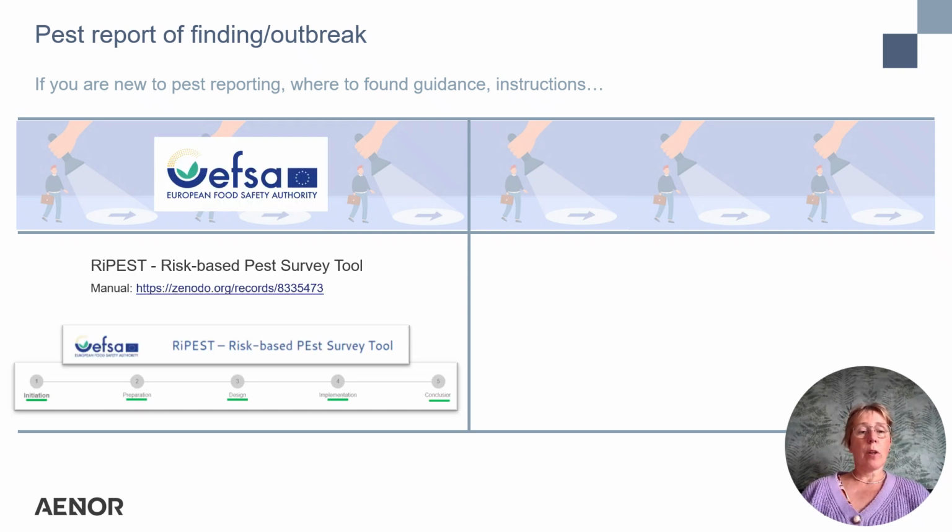EFSA has launched RePest, a risk-based pest survey tool, to help to plan and execute a statistically sound and risk-based survey on plant pests. Reports of those surveys can be downloaded in RePest.